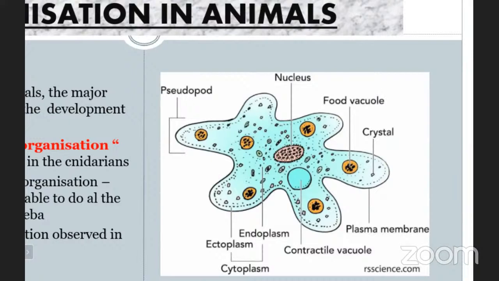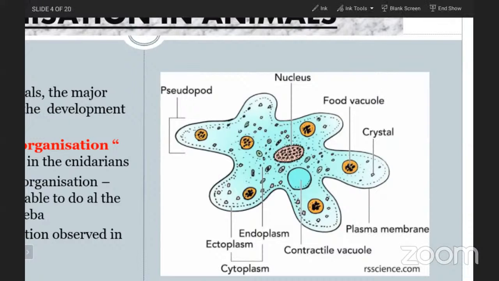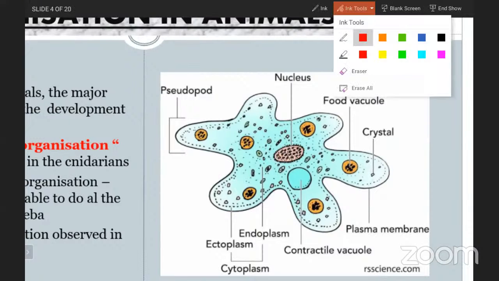Now, let us discuss one by one. The nucleus, which is the main organelle of any cell, will be located in the middle of the cell. Usually, most cells have the nucleus in the middle portion. The liquid portion present in the nucleus is called the nucleoplasm.